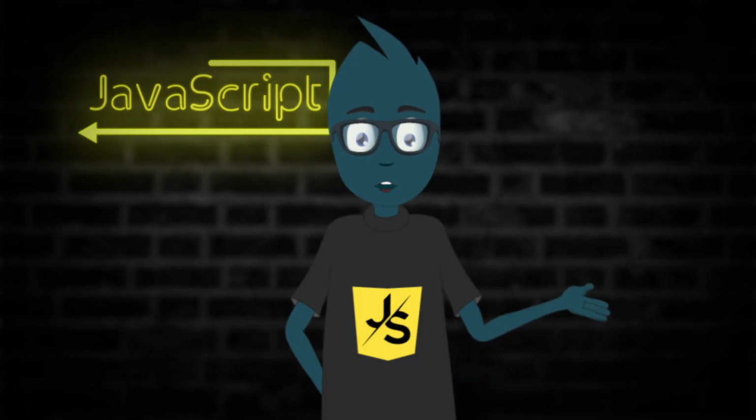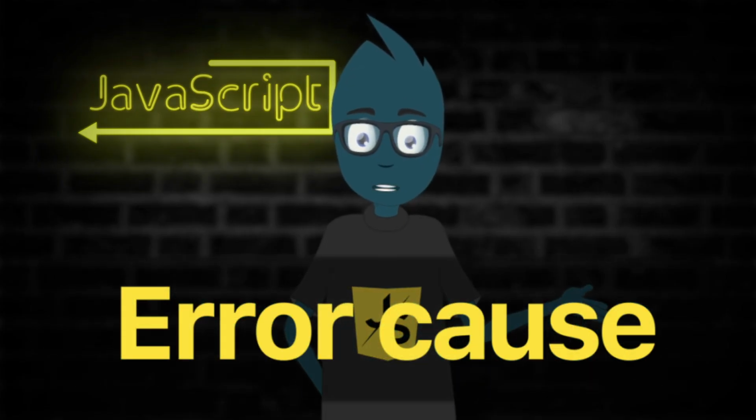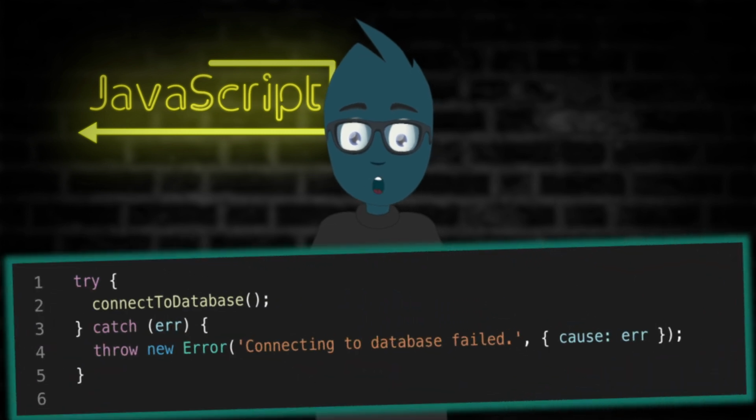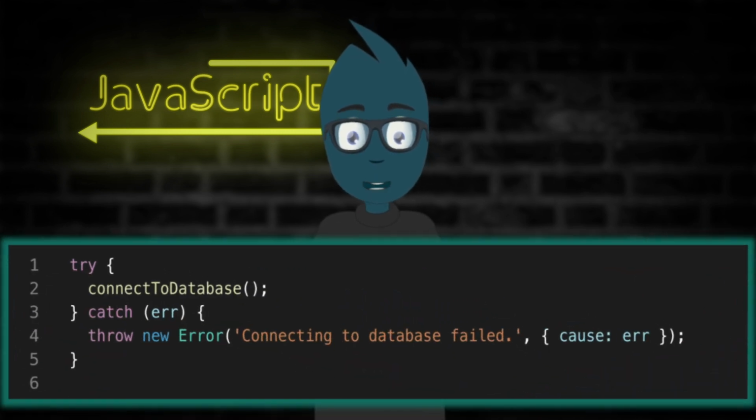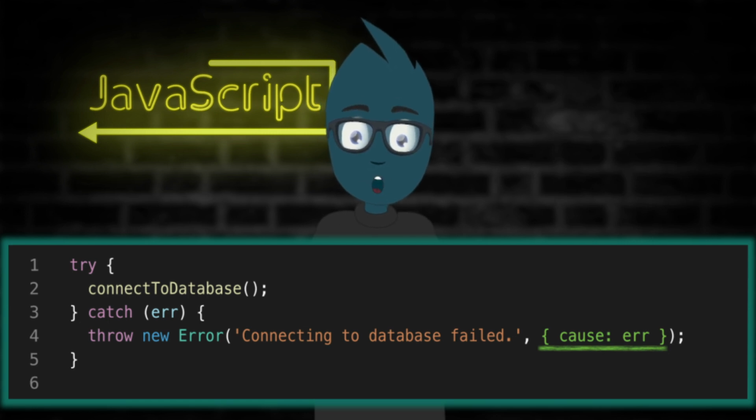The next new feature in JavaScript is the ability to add a cause to an error object. It looks something like this. We were trying to connect to the database, but some error occurred, and we want to make the error message more readable, so we write: we couldn't connect to the database. But at the same time, in order to debug more easily, we also need the initial error. Now it can be achieved using the cause property, to which you can pass the initial error that led to the current situation.